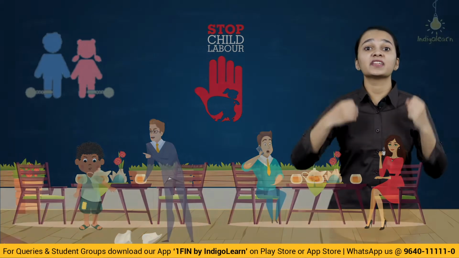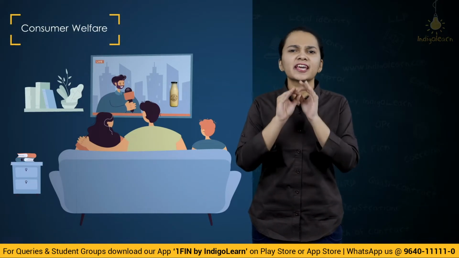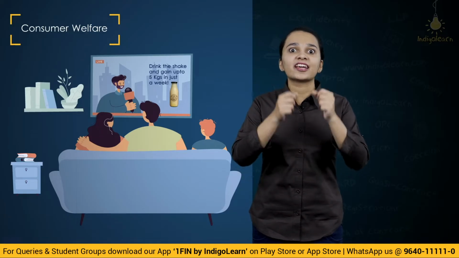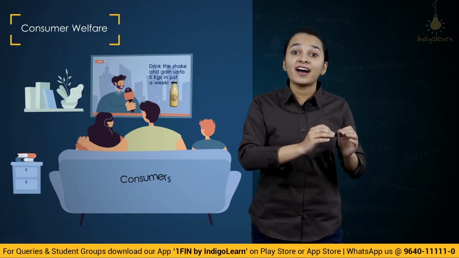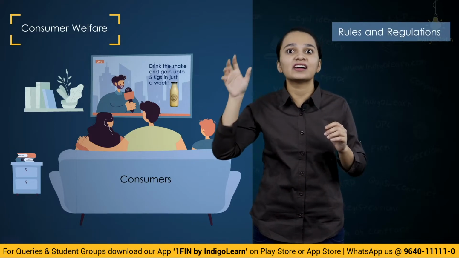Now, apart from this, there are laws for protection of consumers as well. Say you see different advertisements on television. Sometimes these advertisements can be very misleading. So in order to protect the interest of the consumers, there are rules and regulations which have been made to protect the customer.